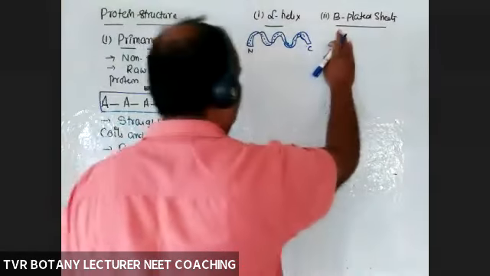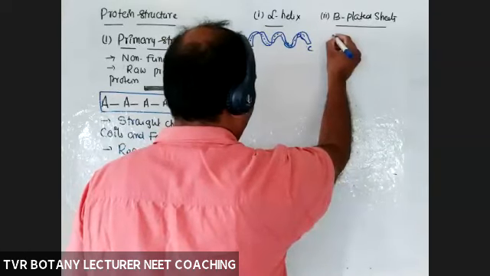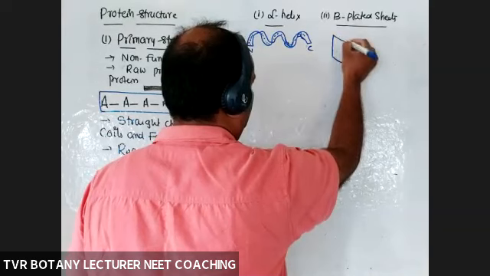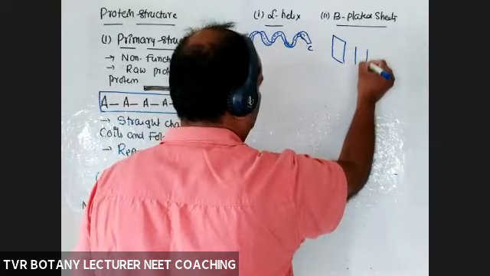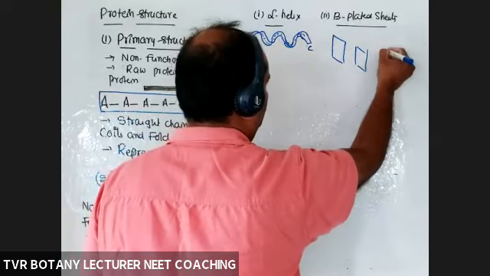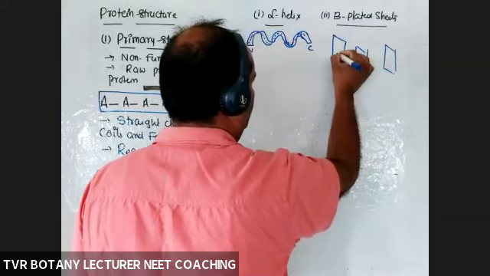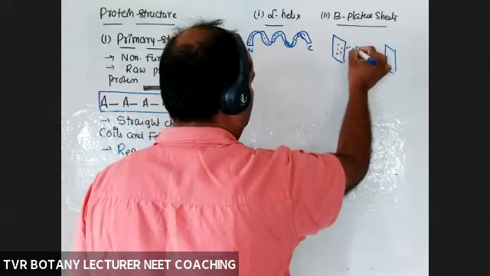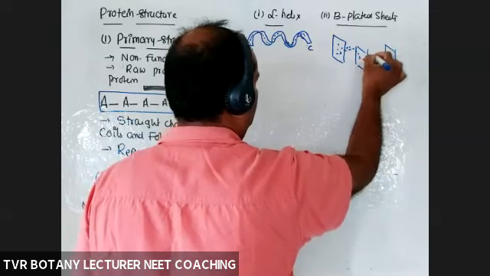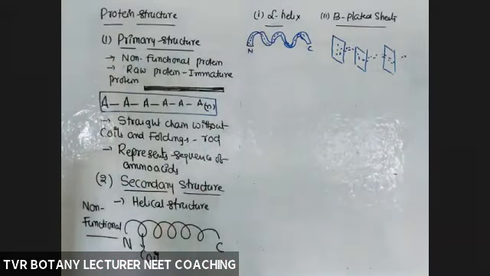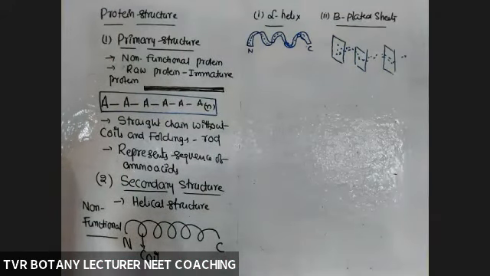Next, beta plated sheets, sheet-like structures. 1, 2, and so on. Continue it. So that is about beta plated sheets, a secondary structure.